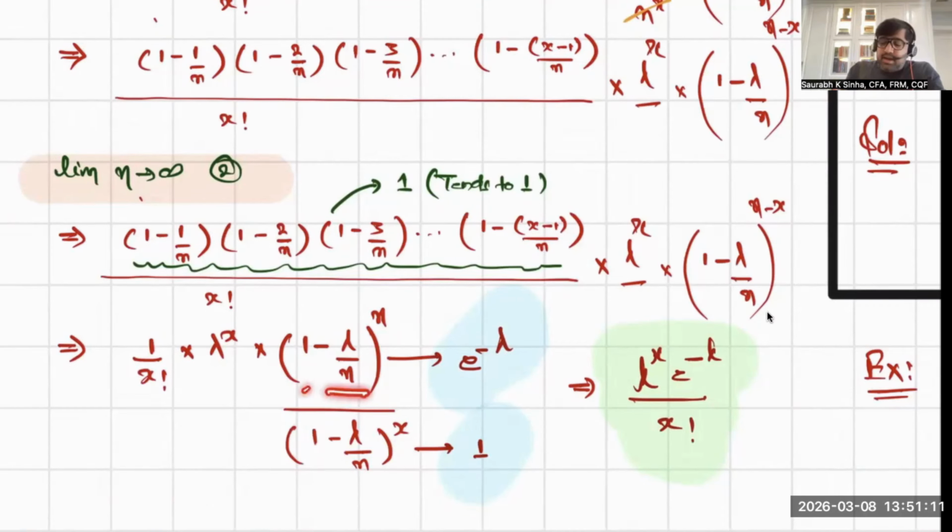Now here, in the limit n tends to infinity, this makes it e to the power minus lambda. This is a very famous formula from differentiation and integration. It will make it e to the power minus lambda. And again here, n is what? Very large. This will tend to 1. At the end, you will get the probability mass function of Poisson distribution.